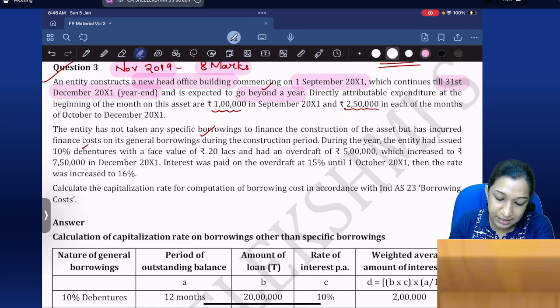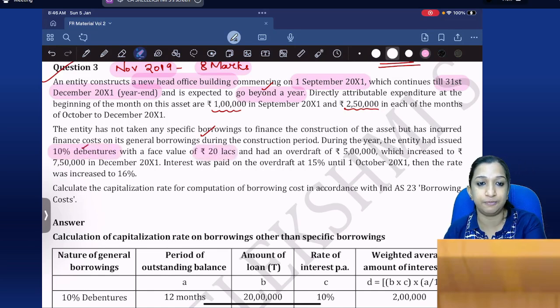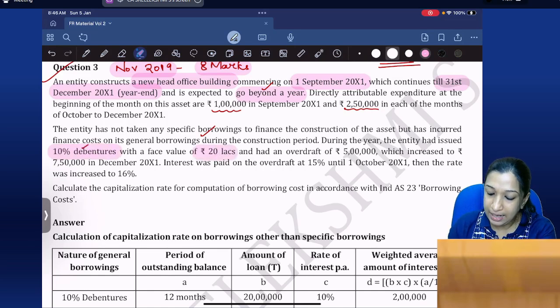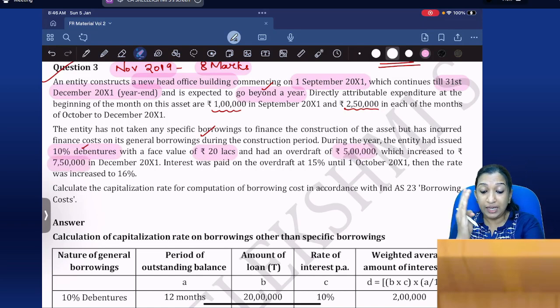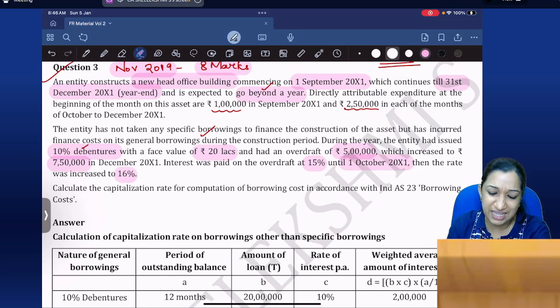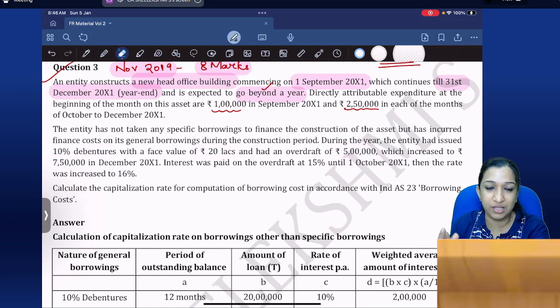During the year, the entity has issued 10% debentures with face value of 20 lakhs. Okay. And has an overdraft of 5 lakhs which increased to 7,50,000 in December 2011. Interest was paid on overdraft at 15% until 1st October. Then the rate increased to 16%. Listen carefully. It is actually very simple, but you need some concentration.